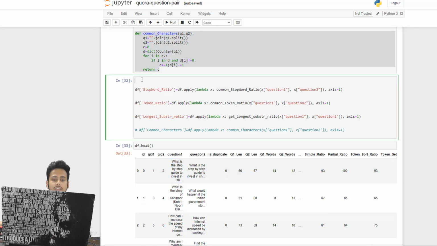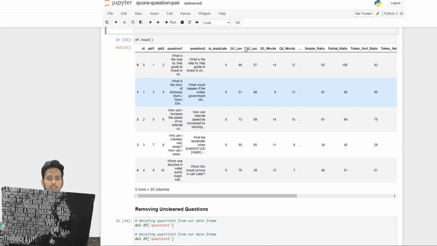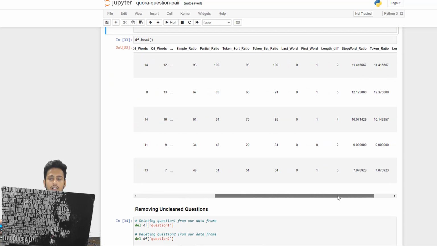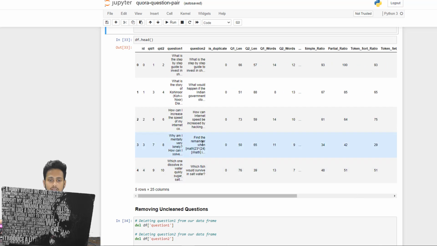Then we are saving all the features that we extract: stop word ratio, token ratio, and longest substring ratio. Then we save it, and again check our data set. So here is our new data set, which is going to look something like this.